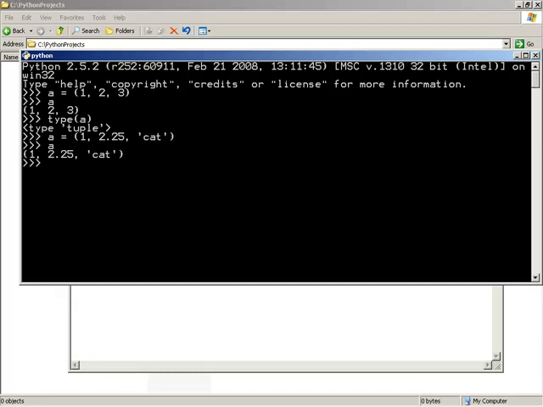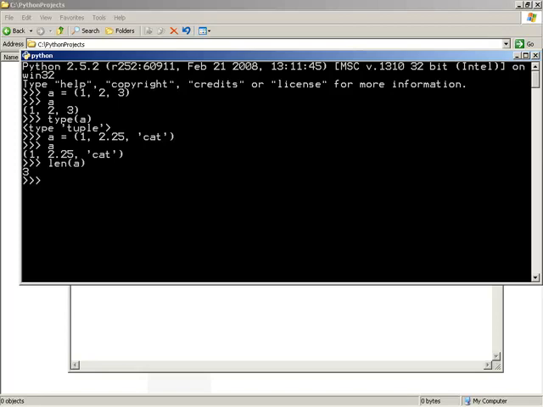Now, what are some of the things that we can do with this idea of having lots of stuff all in one container? Well, first is we can begin to analyze this in interesting ways. Let's first take a look at the built-in len function. This allows us to get the length of another object, should length be supported on it. In the case of strings and other sequence types, we can see how many elements or objects they contain. In the case of a, how many do we have? Well, we have 1, 2, and 3. So if we check the length of a, we should say, okay, well, 3 elements. So the len of a does indeed equal 3. We can tell that we have 3 elements inside of a.